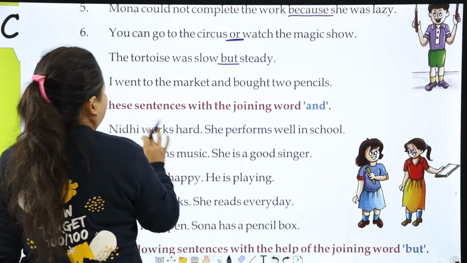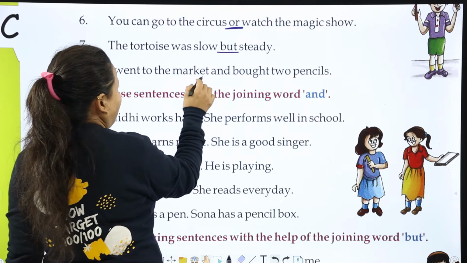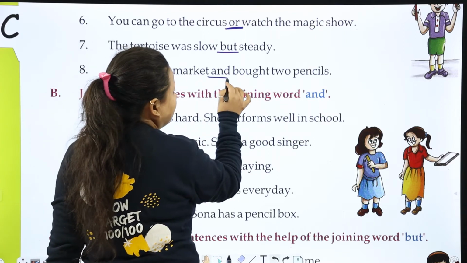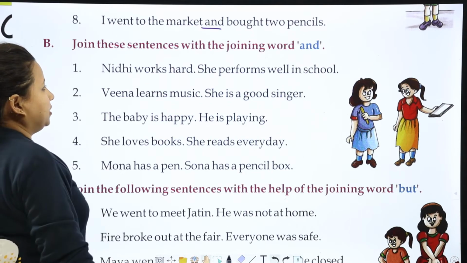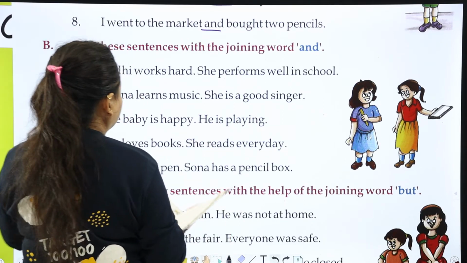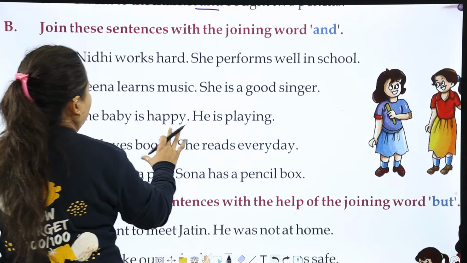I went to the market. If I say I went to the market, I bought 2 pencils. I went to the market and bought 2 pencils. Join these sentences with the joining word and. Nidhi works hard. She performs well in school.